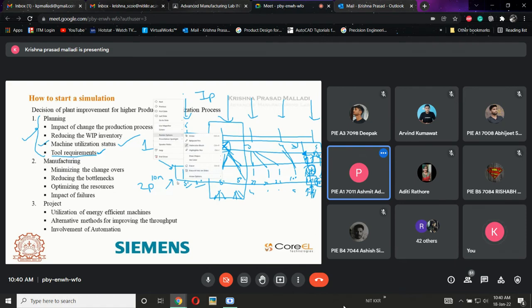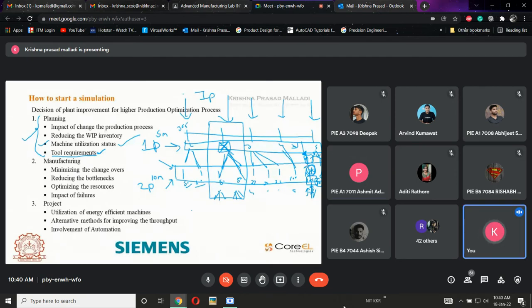So in machine utilization status, if the ninth and 10th one... Sir, if the 10th one is capable of producing 90%, can I extend it up to 100%, like in the fourth machine, and use the ninth machine as a backup machine? Yes, I can use that. That is exactly what machine utilization strategy is.